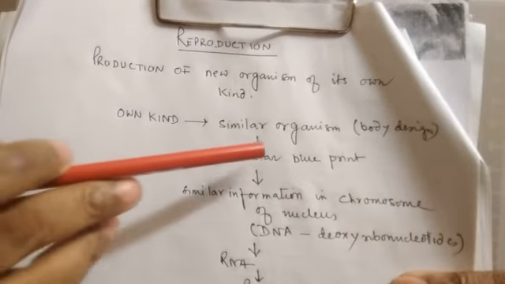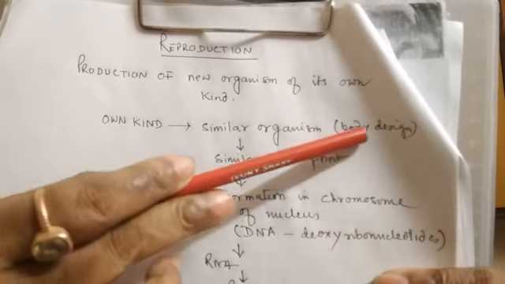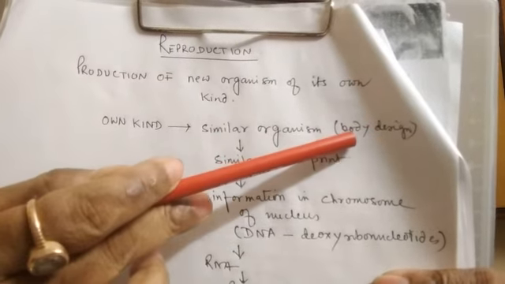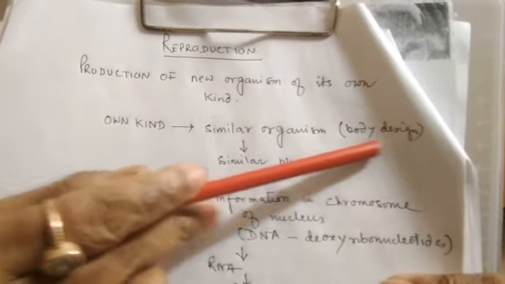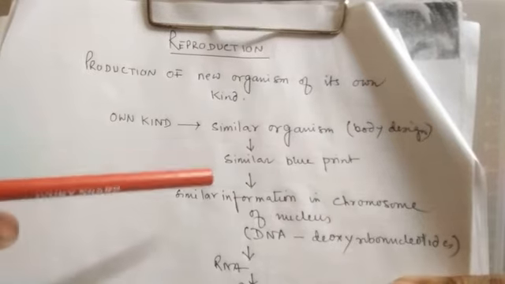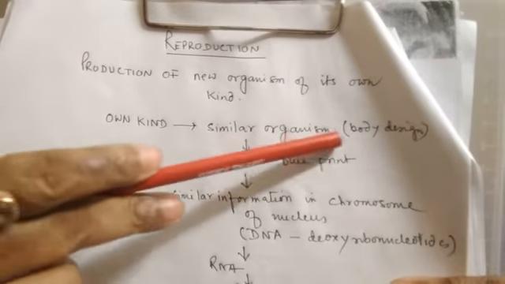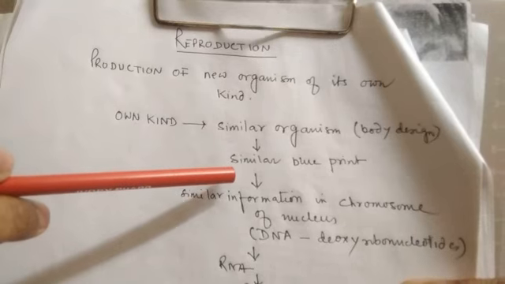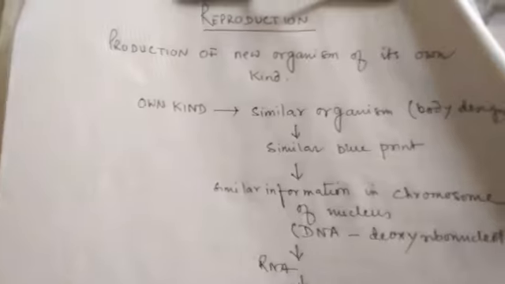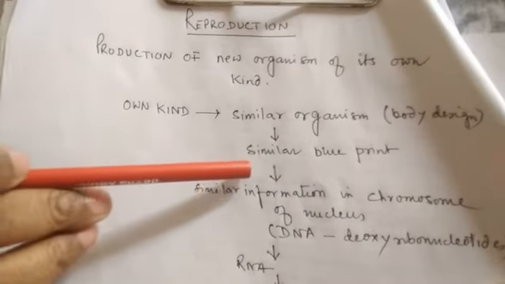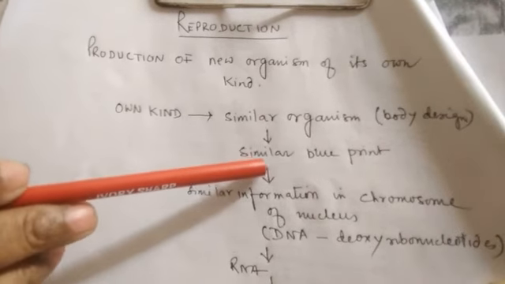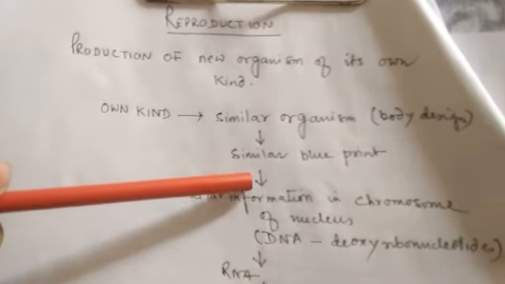It is own kind on the basis of the body design. Now this body design is similar. How is this body design similar? Because the blueprint for the formation of the body design will be similar.